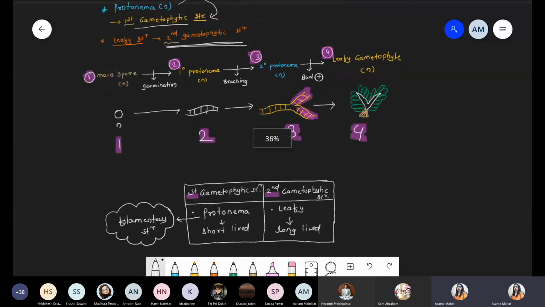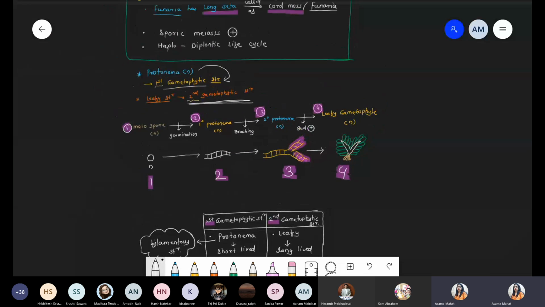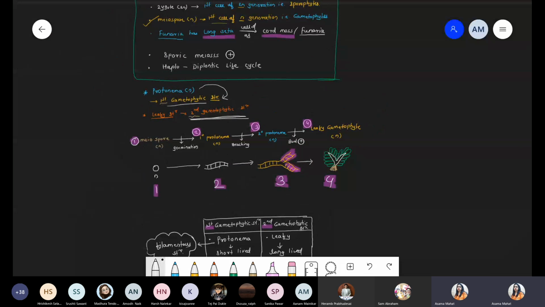Is there any doubt from today's class? It's a quite interesting part. If you understand this, you will never forget it. It's very simple, very tricky. Students feel that it is very lengthy, that botany is just theory, but you have to convert that theory into diagrammatic representation and flowcharts. That is the best way to understand the theory.